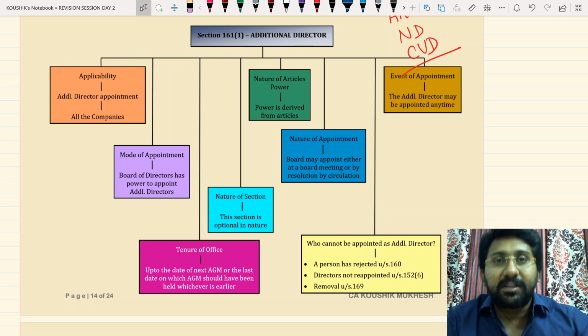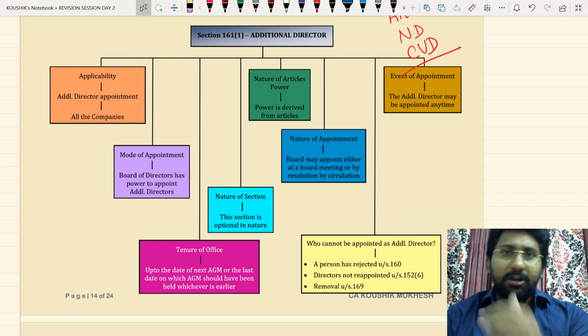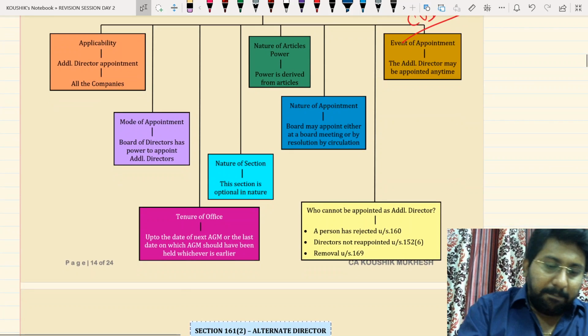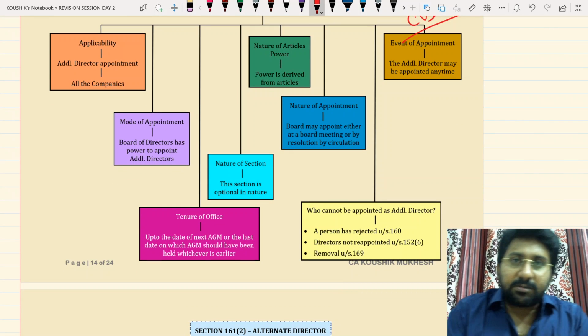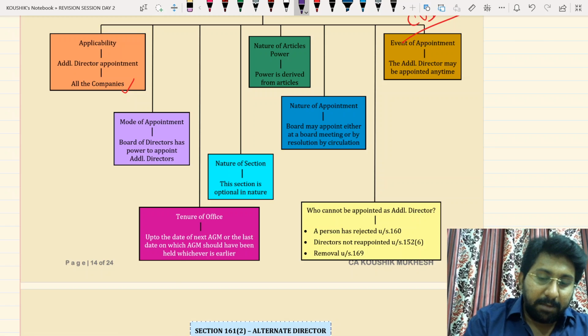That is one of the reasons. So many reasons are there. Okay, let us try to understand each and every point in detail with regard to additional director. So applicability, additional director concept applies to which company? It applies to all the companies, whether public or private.